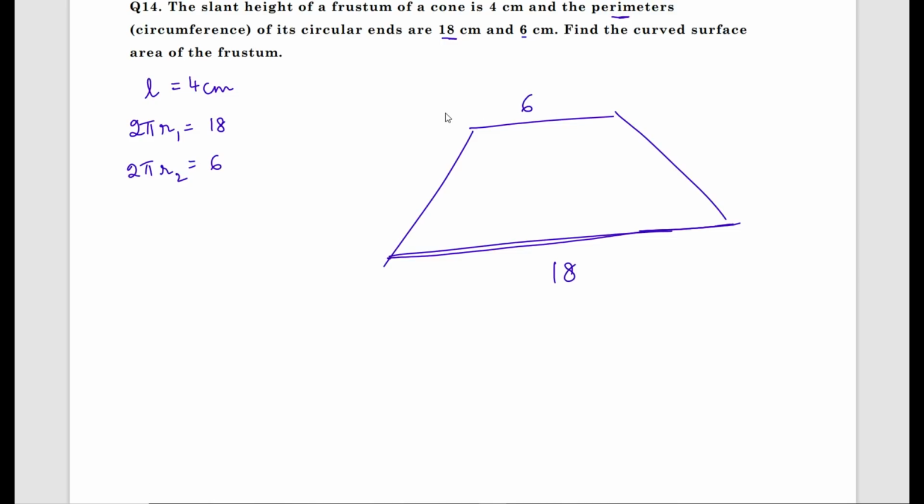Therefore, perimeter is 2 pi r1. For bottom portion it is 2 pi r2. With this, what you should calculate? You should calculate the radius r1 and r2. What I get? r1 equals 18 by 2 pi. 2 ones are 2, 2 nines are 18. r1 equals 9 by pi.